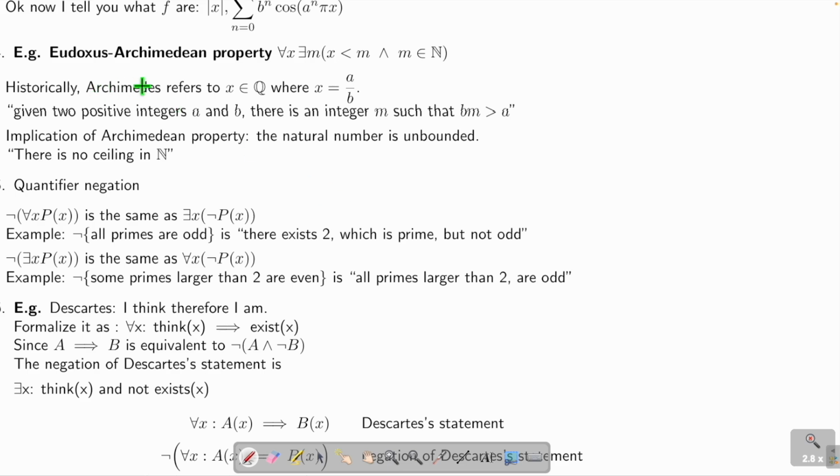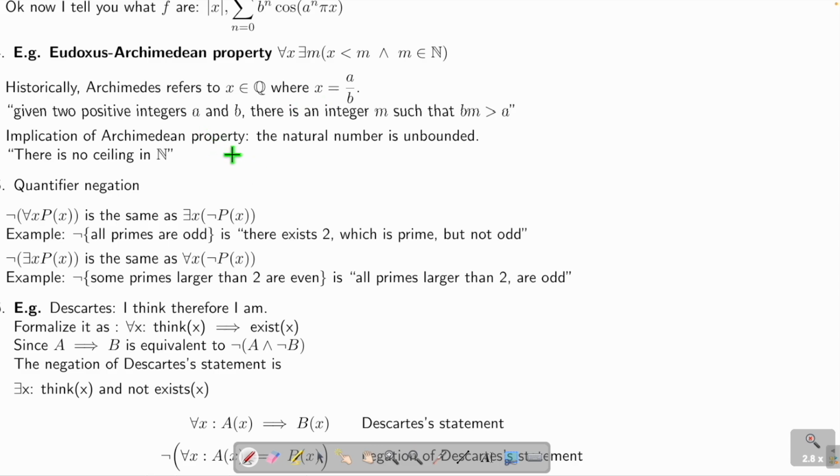And then this Archimedean property. Okay, we talk about it again. That is, for any rational number, we can write as a over b. Archimedes, a long time ago, said that if you give me a number, I can always give a number larger than yours. Basically, that's the meaning. Let's say you give me 1,000, I give you 1,001. If you give me 200, I give you 201, I just add 1, done. Or add 0.1, or add 0.5. So this is basically what he means.